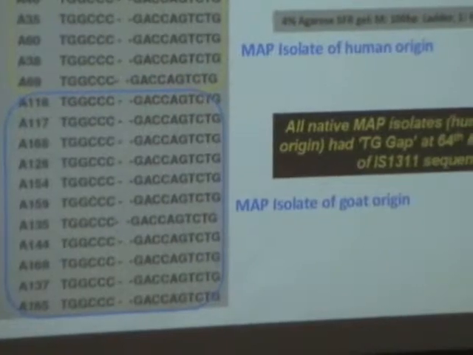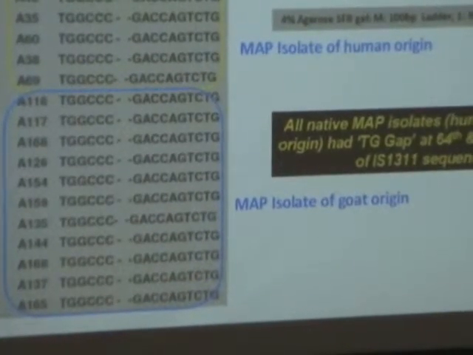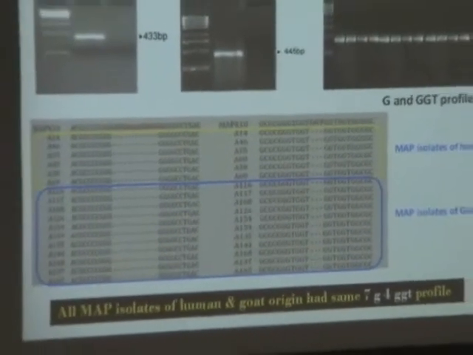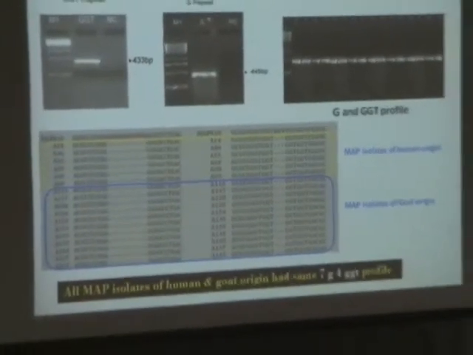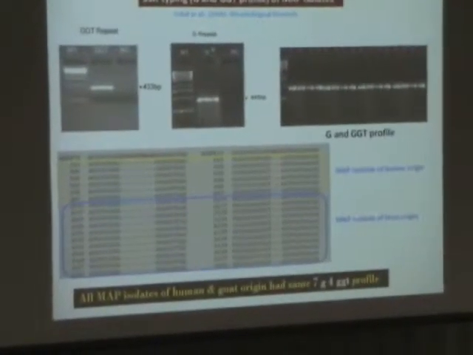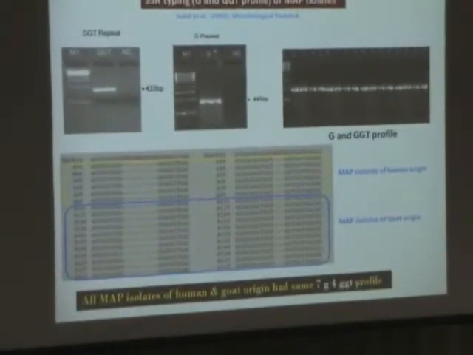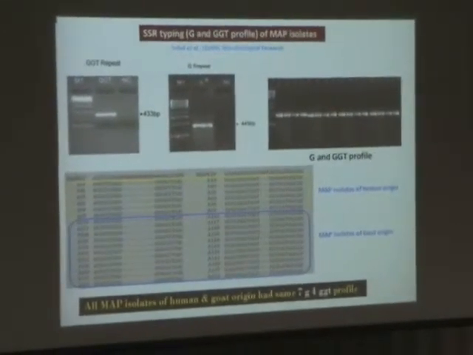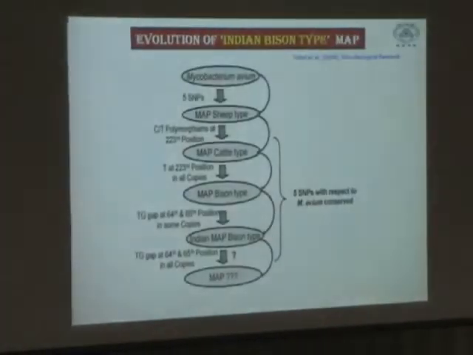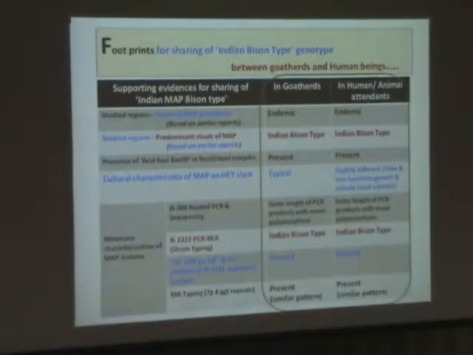We have done a larger number of them, and they were all telling the same story. Then on the basis of the G and GGT repeat SSR typing, again we are getting the same 7G, 4GGT repeat, which internationally we know is a highly pathogenic SSR.